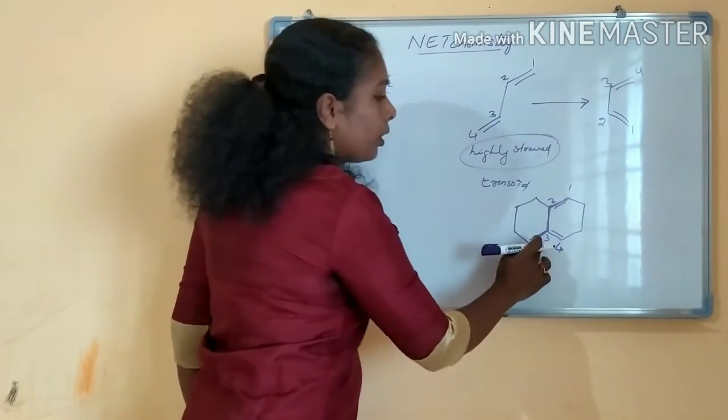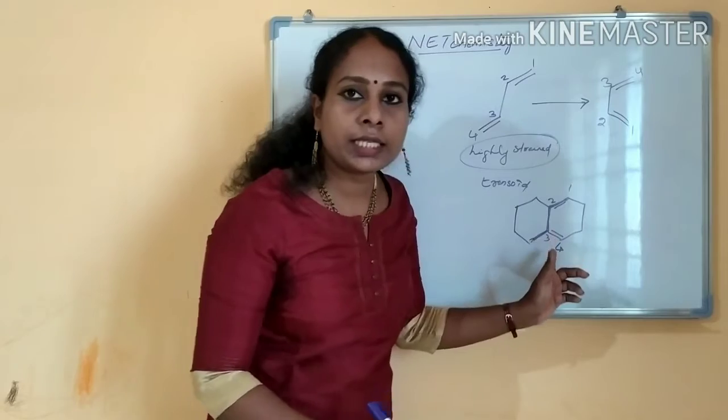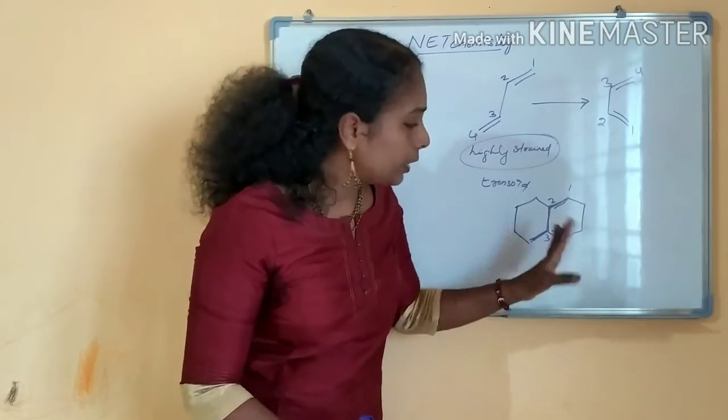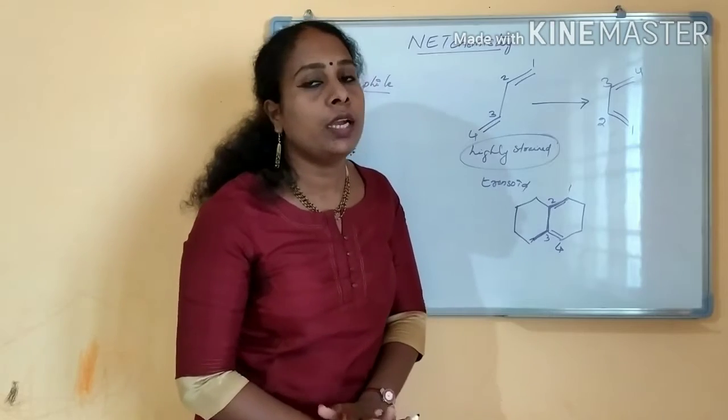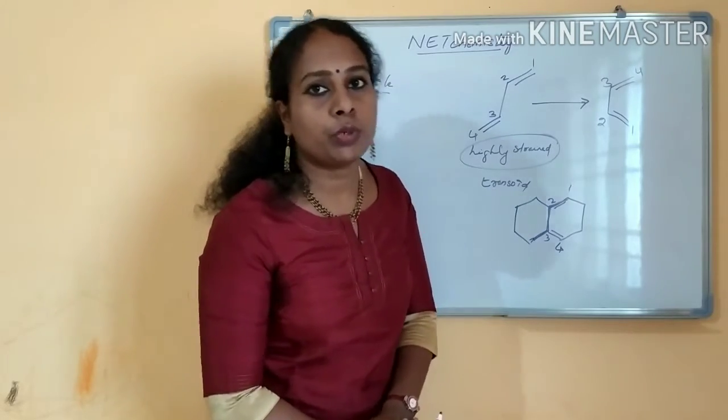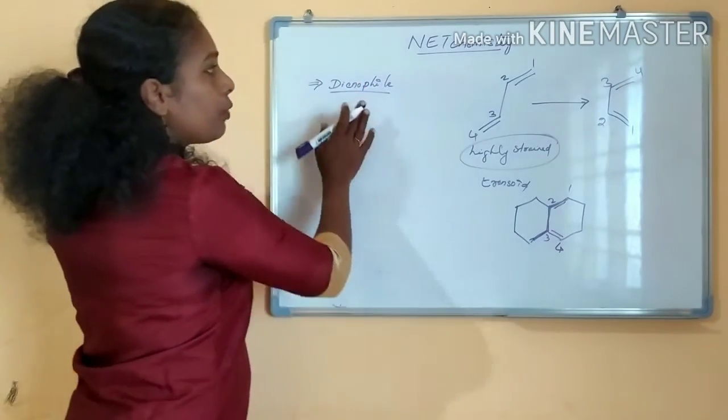Okay, if you are getting the transoid form, that will not react. If it is like this, the cisoid form only, the Diels-Alder reaction is possible. Okay, now we will see the sources of dienophile.